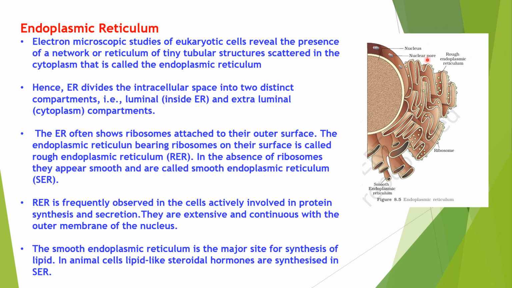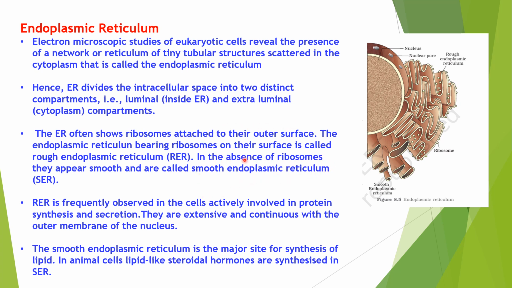The structure inside is called luminal, and the place outside is called extraluminal. Now some of this endoplasmic reticulum has ribosomes on it, so it appears rough in shape. Such endoplasmic reticulum we call rough endoplasmic reticulum due to the presence of ribosomes on it. These ribosomes synthesize proteins, and those proteins can enter into the lumen of this endoplasmic reticulum. Some of the endoplasmic reticulum does not have ribosomes on it, so it appears smooth and is called smooth endoplasmic reticulum.